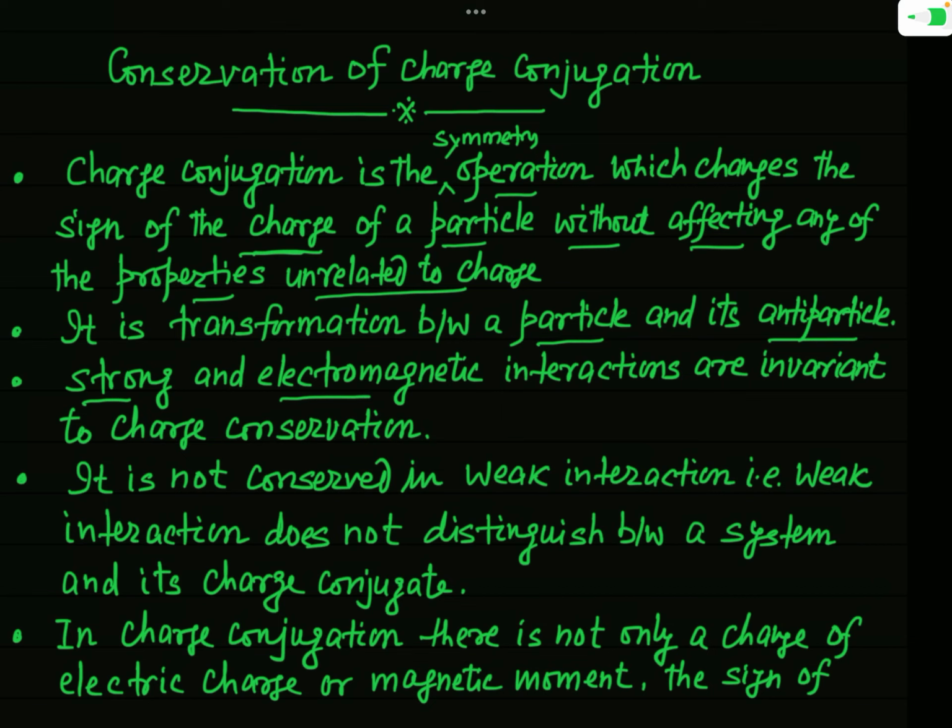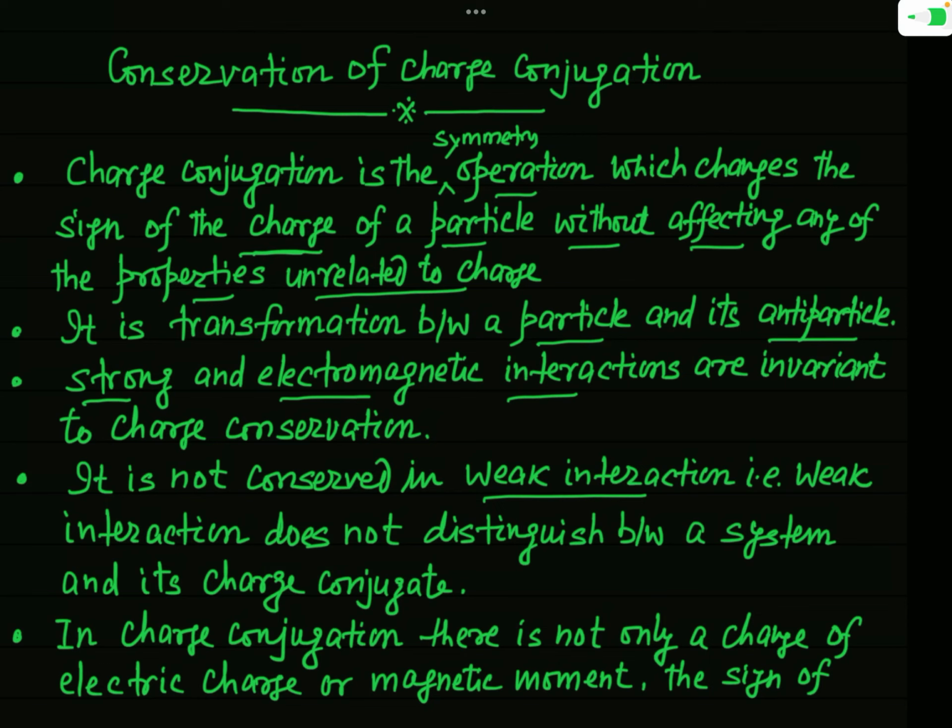But at the end of 1956, experiments revealed that weak interaction violated it. So now it is well known that charge conjugation remains invariant under the strong and the electromagnetic interaction, but it does not remain conserved in weak interaction. So remember it. Charge conjugation remains invariant under strong and electromagnetic interaction.